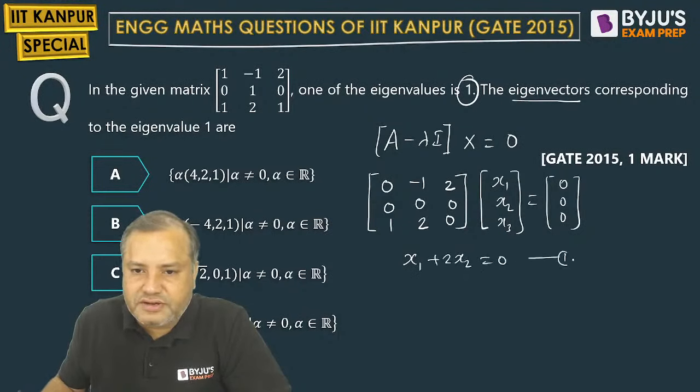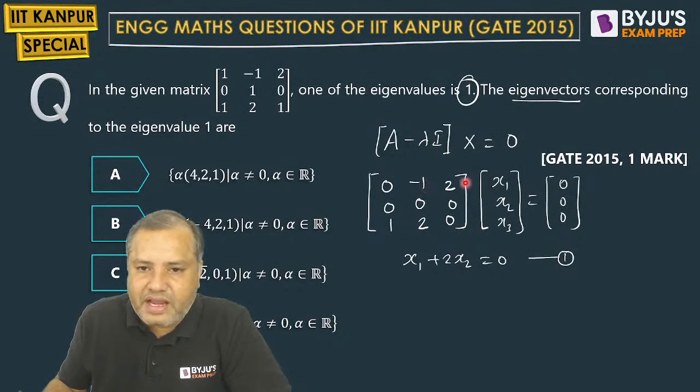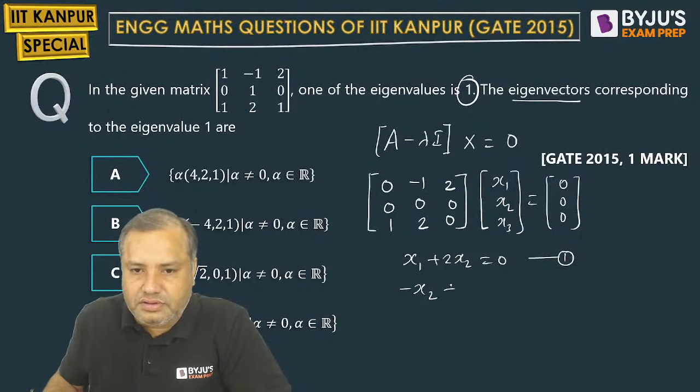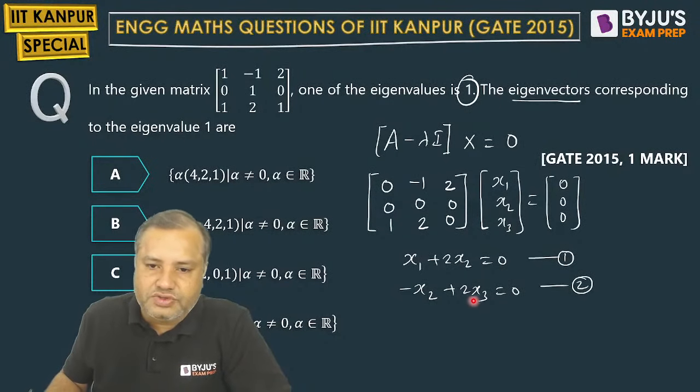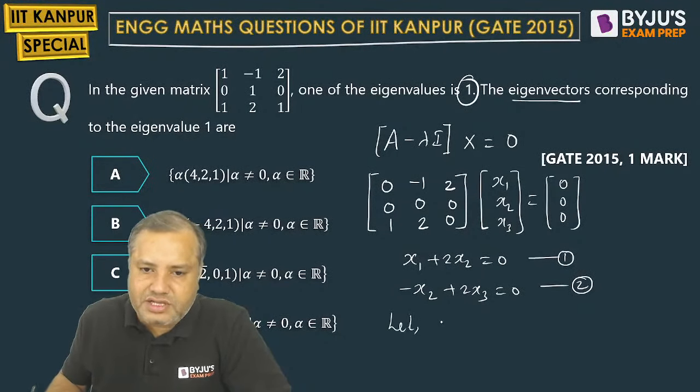This is one equation. Then minus x2 and plus 2x3 equal to 0. That's it. So student, what I am doing, I am just assuming x3 as alpha.